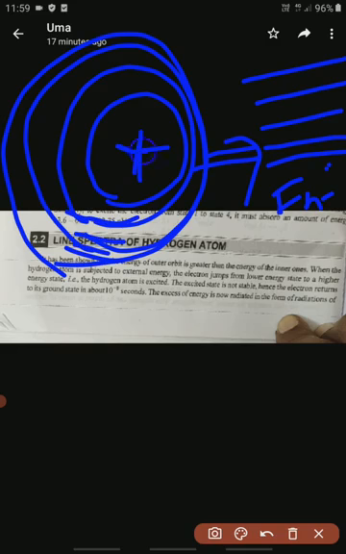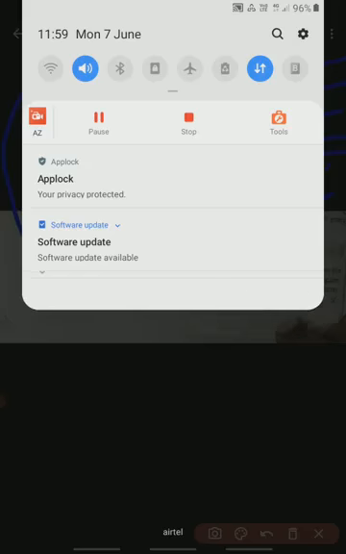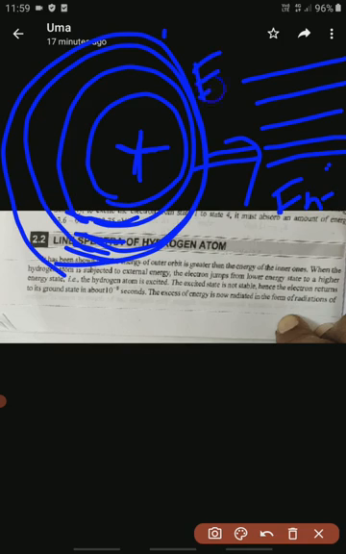We should remember that the outer orbital has higher energy compared to the inner energy levels. This is the first orbital, second orbital, third orbital and fourth orbital.